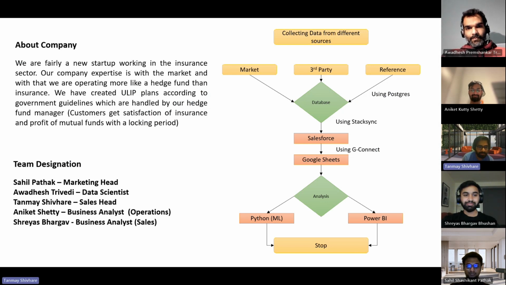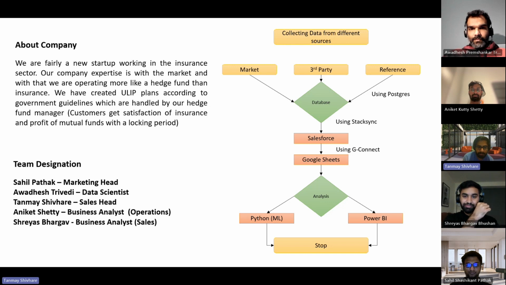We are an insurance company. We are fairly a new startup working in the insurance sector. Our company expertise is with market and insurance. We have created ULIP plans according to government guidelines, which are handled by our hedge fund managers. Customer gets satisfaction of insurance and profit of mutual funds with a lock-in period.